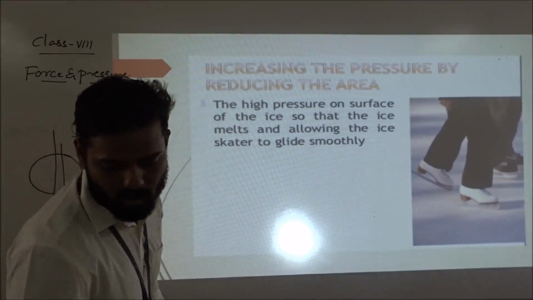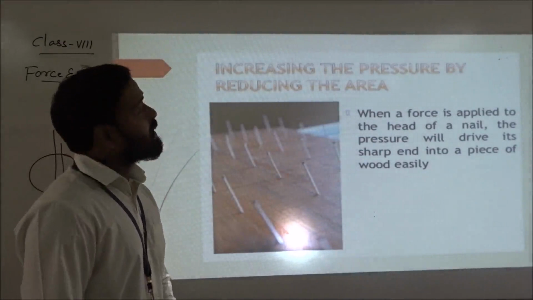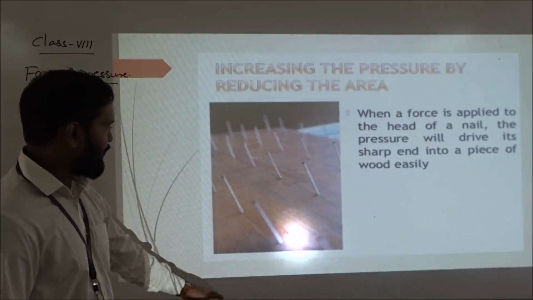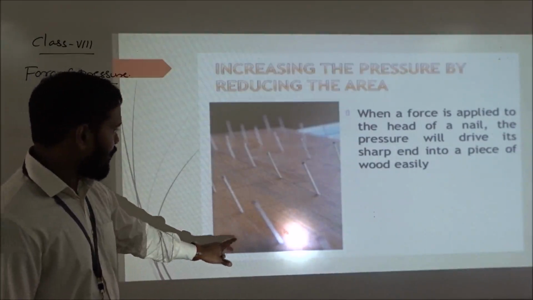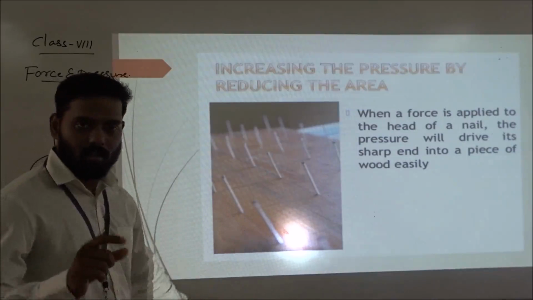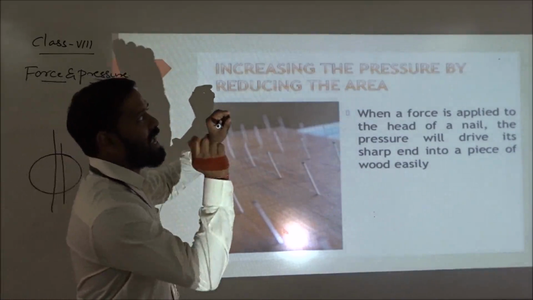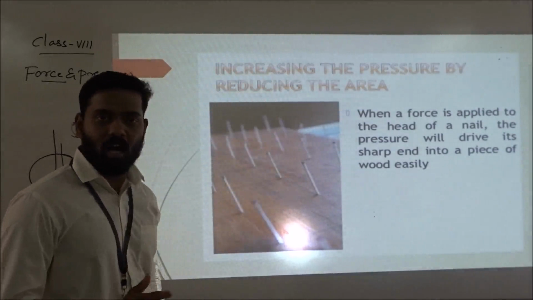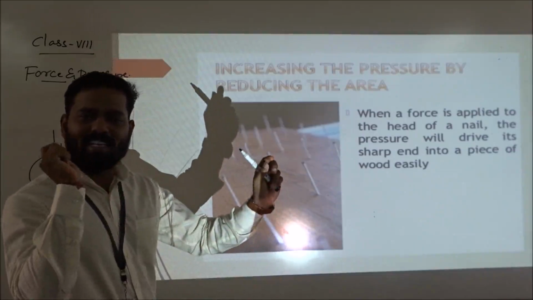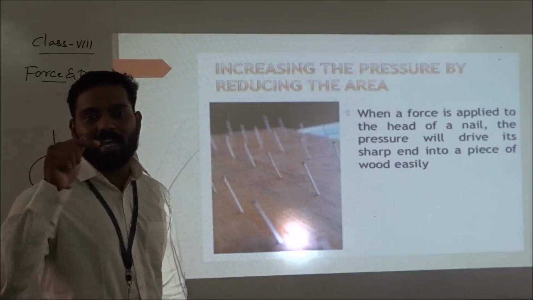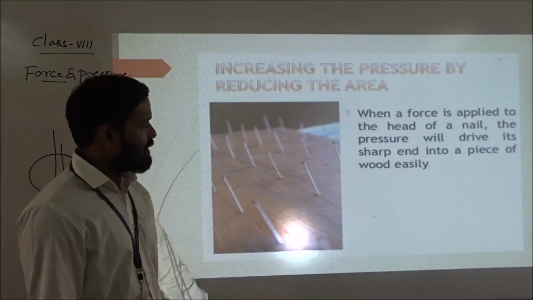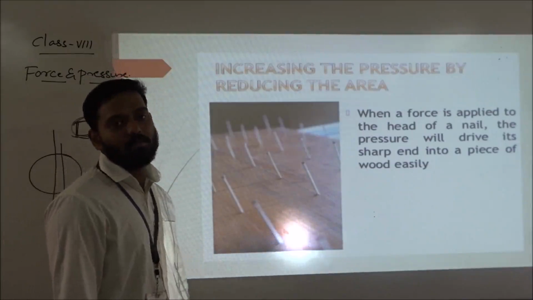Next, increasing the pressure by reducing the area. One more example you can take, the third example: a nail. We can easily hammer the nail into the wall or the table. How? Because the nail's surface area is very small. If you apply a little force to the nail, it can easily enter the wall or the table. Why? Because the surface area is small.